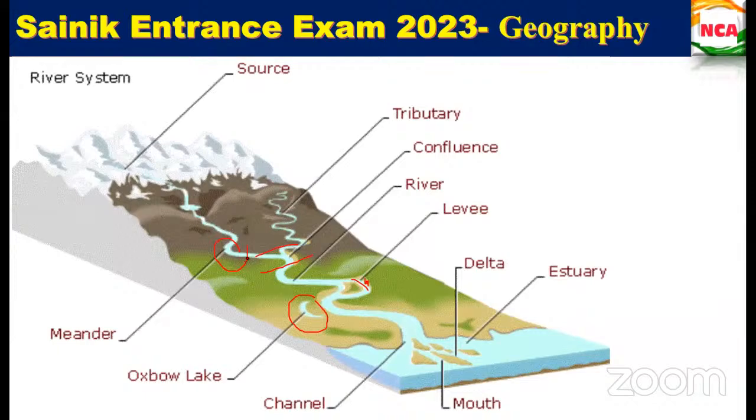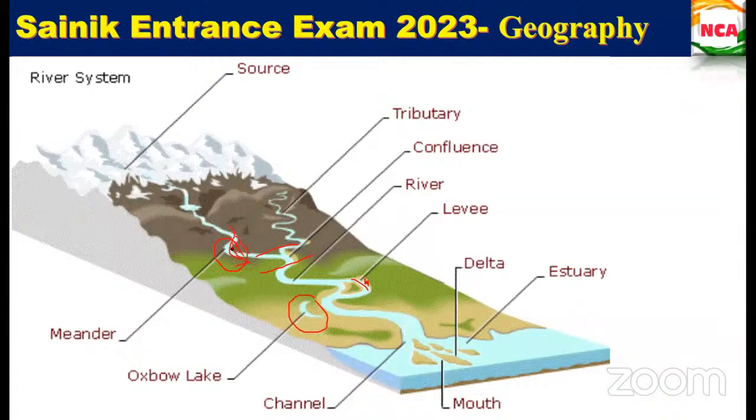And the meander loop keeps coming closer and closer. So after a point of time, what will happen? It will be detached from it, so it will create its own path. Now the stream flow will be very high here, so it will erode everything within, and it will change the path also.